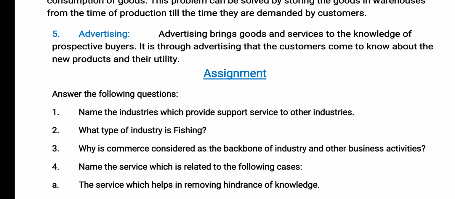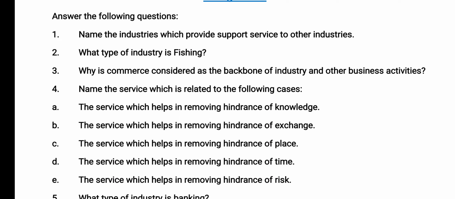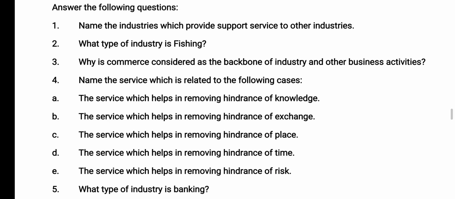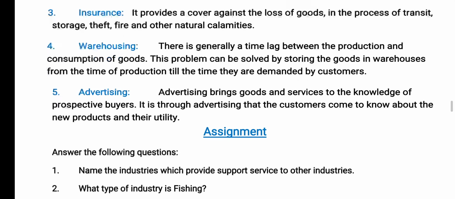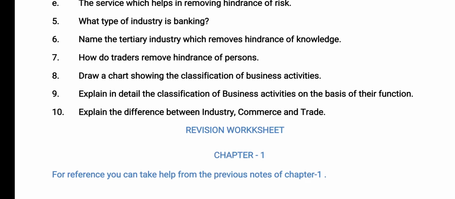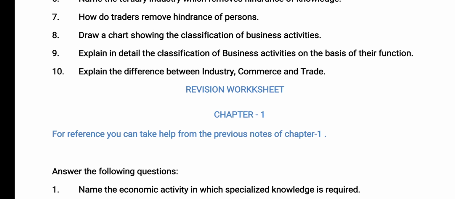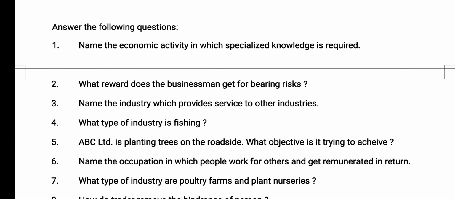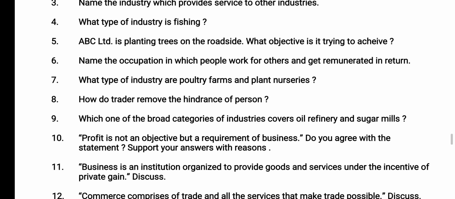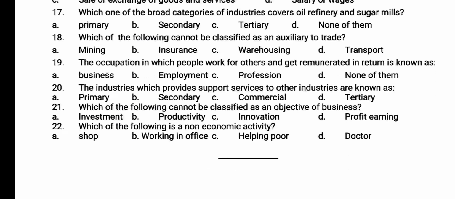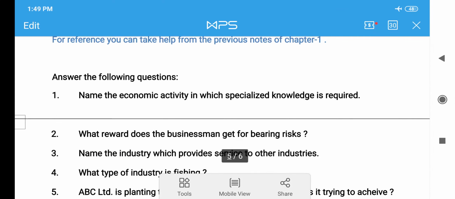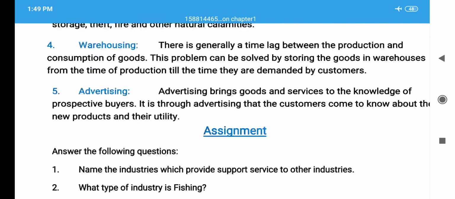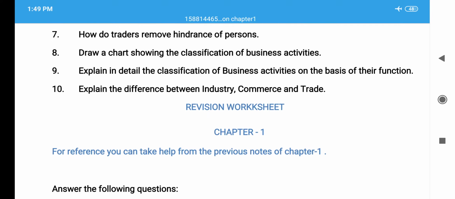Under that you can see there is one assignment. You have to do the full assignment, go through all the notes carefully, and make your own notes out of these files. In addition, we have given you a revision sheet. In this revision sheet you can take help or reference from the previous notes of chapter 1, and then you have to do all the questions that I have mentioned in this revision sheet. So please do it carefully and revise all the work which we have done in our previous class, and do the work of this week also.